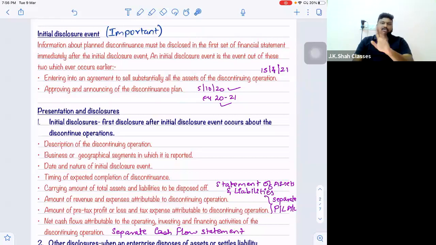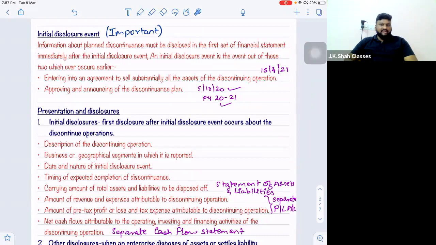Means that would be the first year of disclosure. And then followed by in the next years till when the discontinuing operation is completely discontinued. And once it is discontinued, from next year onwards, don't give any disclosure because now it is a discontinued operation.